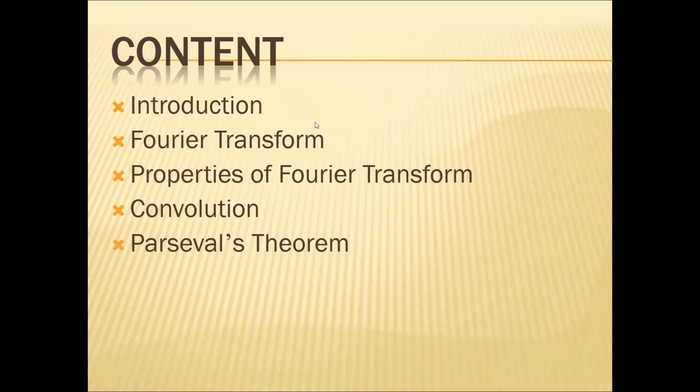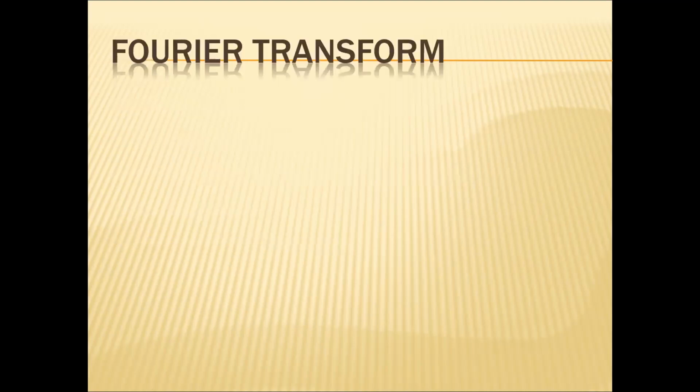So coming to the introduction, why do we go for Fourier transform? Fourier transform is a process of converting a time domain signal into frequency domain signal. We are trying to convert the time domain signal into frequency domain signal because the analysis of any signal is very easy. That's why we are going for Fourier transform.